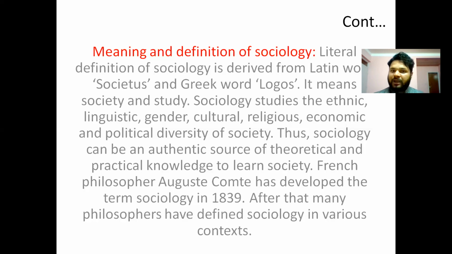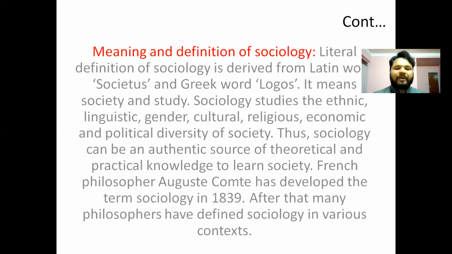It talks about how these cultural things work in a society, how they are in practice. These kinds of things are studied in sociology. So these are the basis. Sociology is the authentic basis to understand the theoretical as well as the practical dimensions of society.